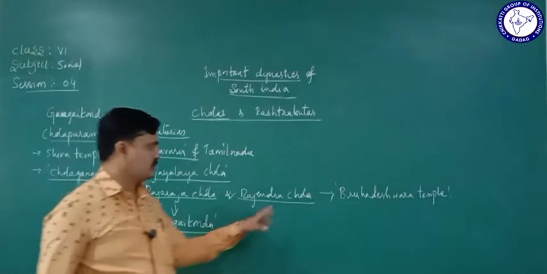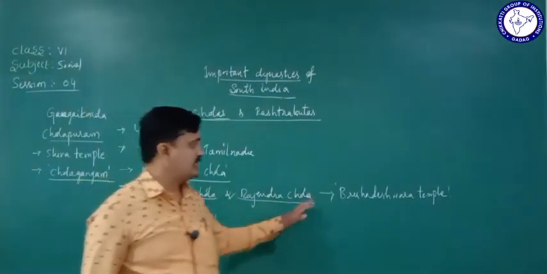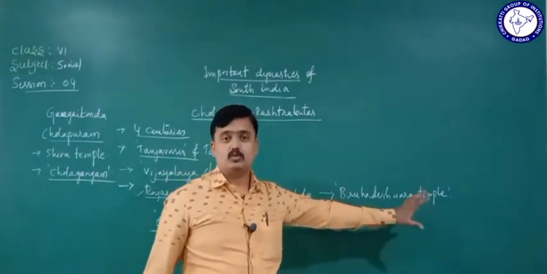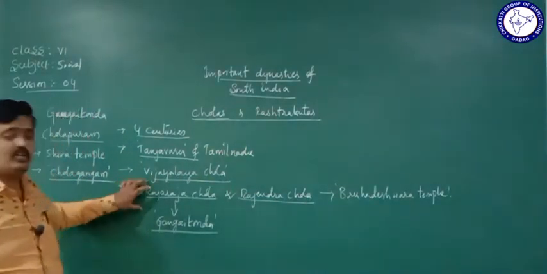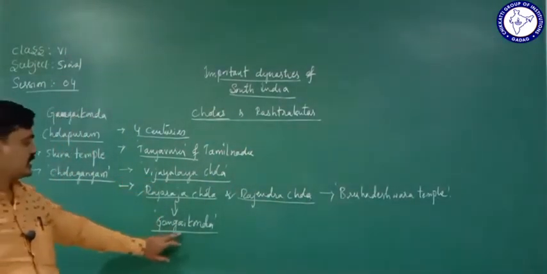Okay, Rajendra Chola was also one of the famous kings of the Chola dynasty and he built a huge temple called Brihadeeswara temple during his period. He also assumed the title Gangai Konda.